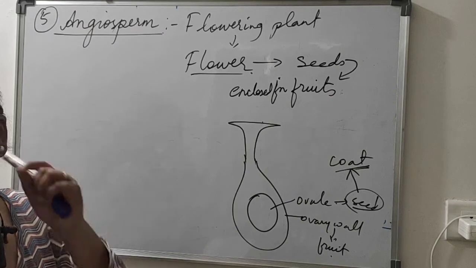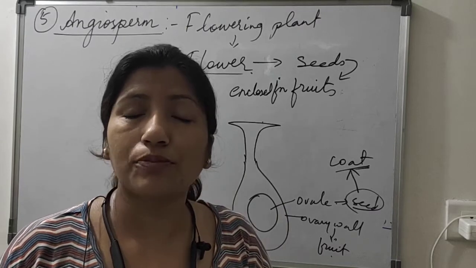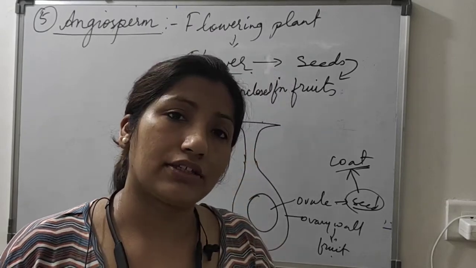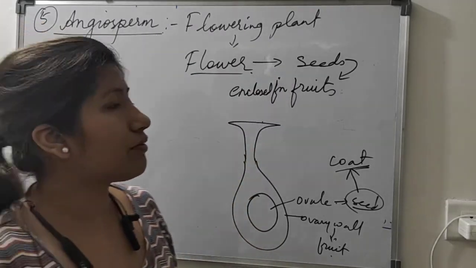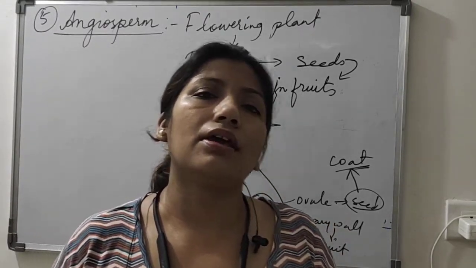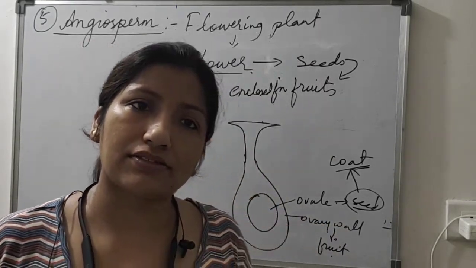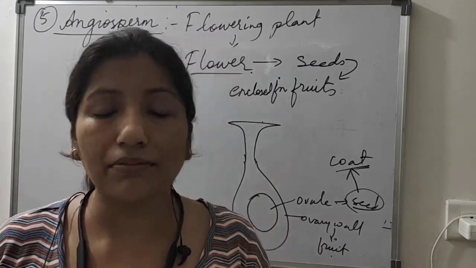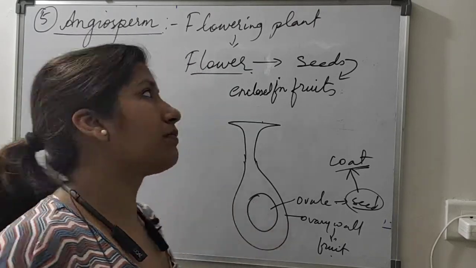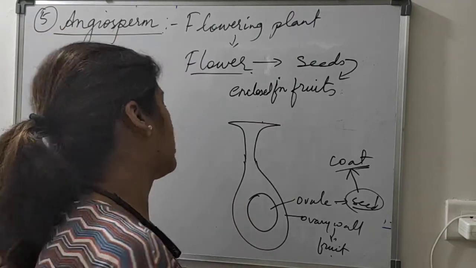Some angiosperm plants can be very small, such as wolffia, and some can be very tall, like eucalyptus. The significance of angiosperms in our life is that these plants help in producing lots of food for us. Like how honeybees are dependent on flowering plants and produce honey, which is a very important food for us, and they are fodder for many animals. From some flowering plants we can also obtain fuel, medicines, and other commercial products.